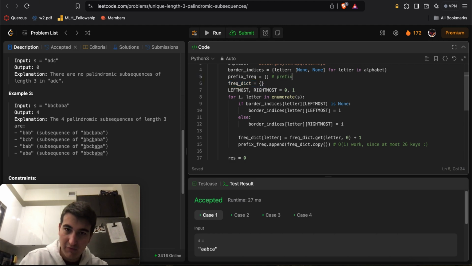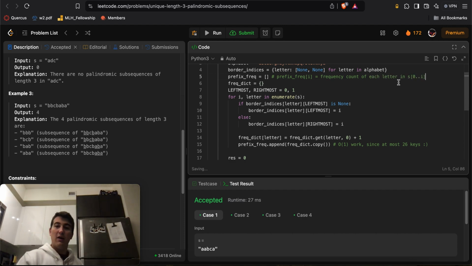Here, prefix frequency of I equals the frequency count of each letter in S from 0 up to I inclusive, right?